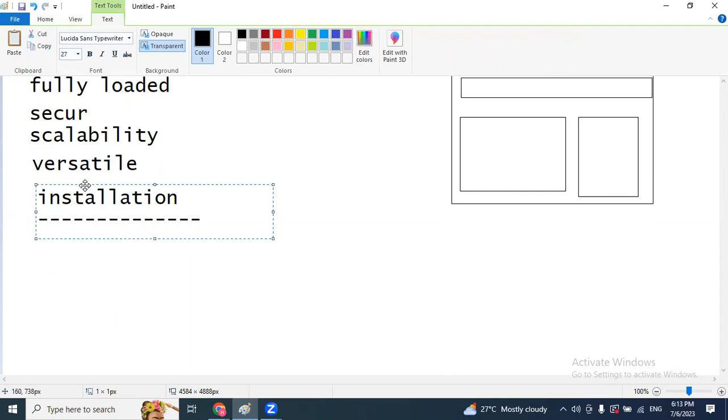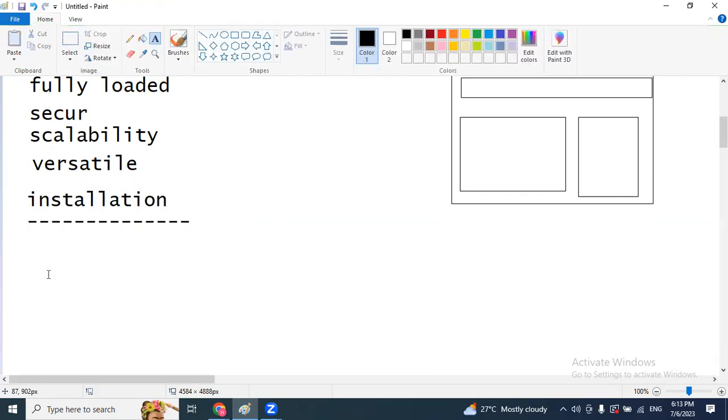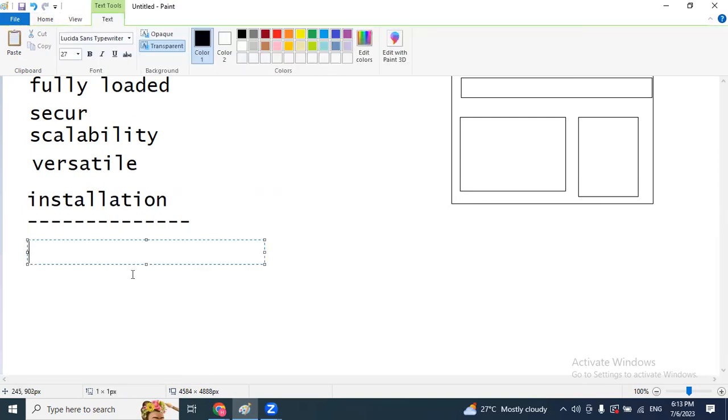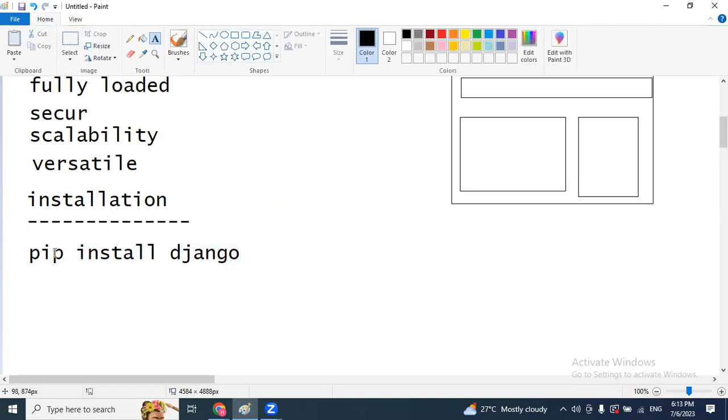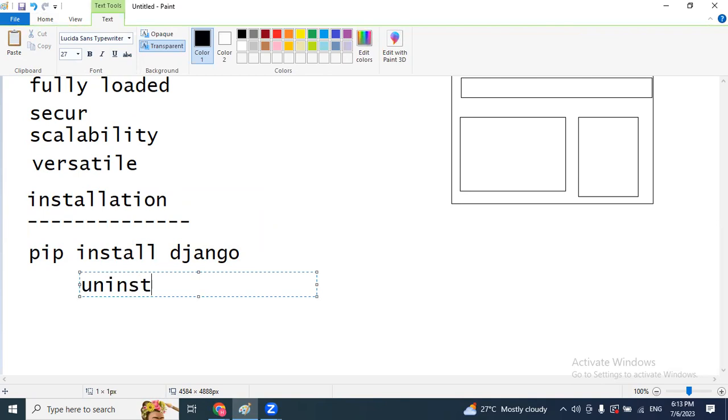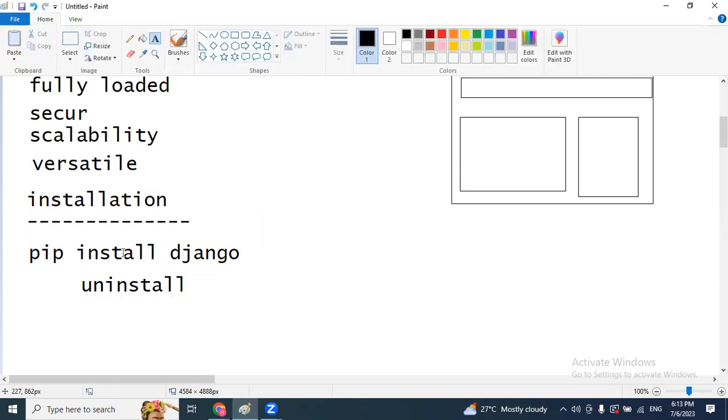To install the Django framework, first, Python should exist on your device. After that, go to the command prompt and enter pip install Django. No need to download anything, just enter this command and it will automatically install the Django framework, the latest version. Currently Django 4 is the latest version. And if you want to uninstall the Django framework, we have to use pip uninstall Django.